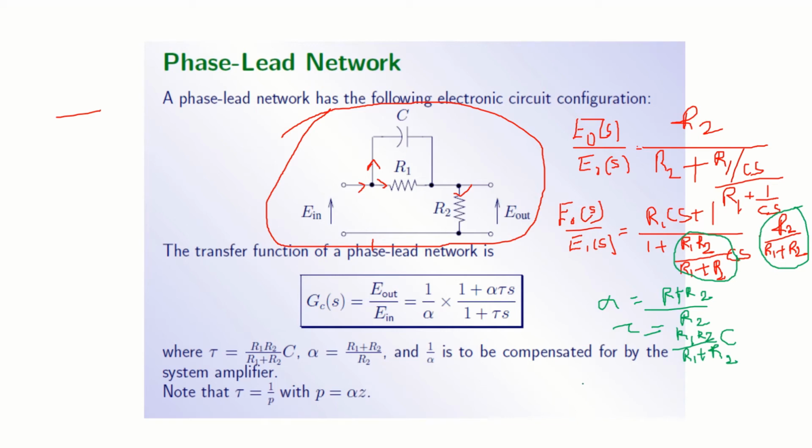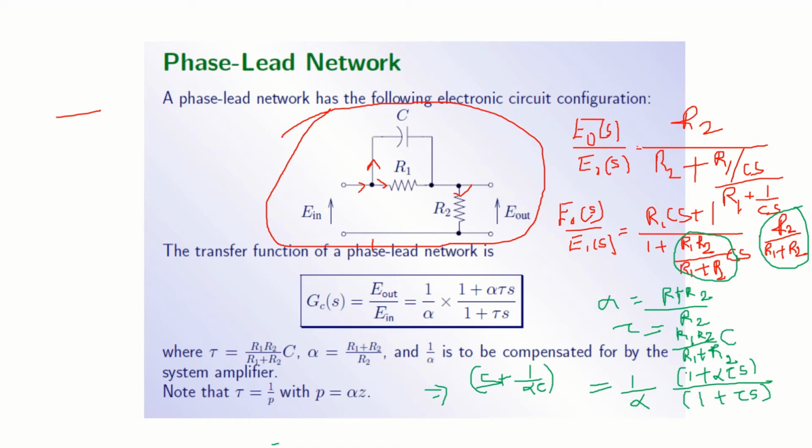So then, reorganizing all these things, we can write E naught of S by Ei of S is equal to 1 by alpha into 1 plus alpha tau S divided by 1 plus tau S. Now this is nothing but S plus 1 by alpha tau.